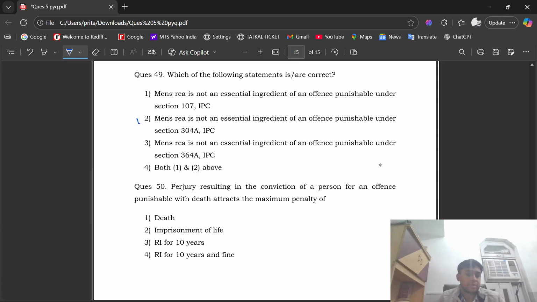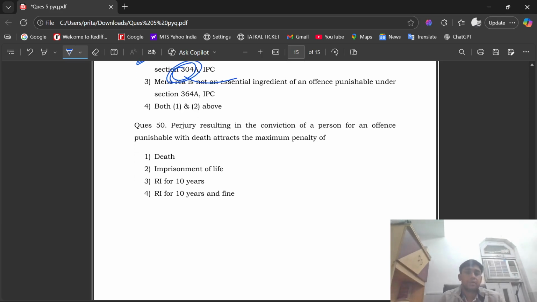The right option is option number 4. Section 304A, as we know, deals with death by negligence.